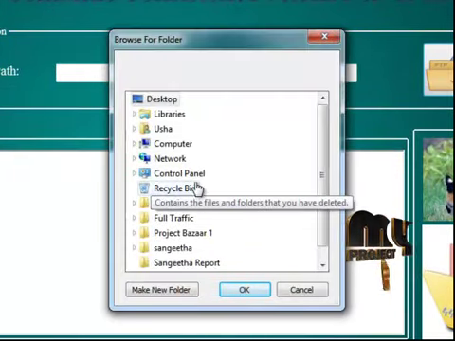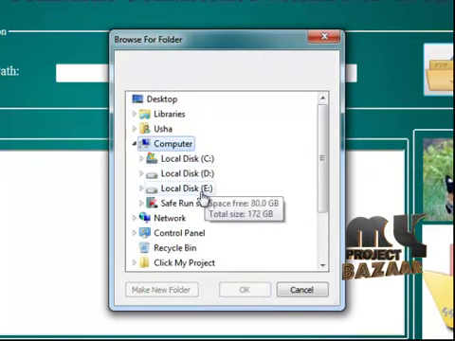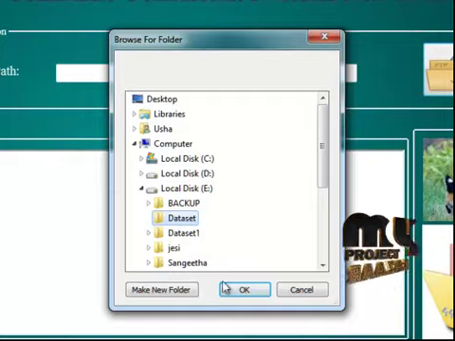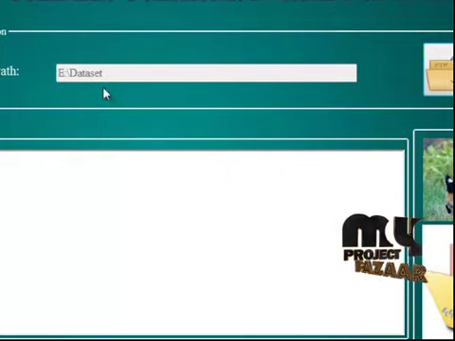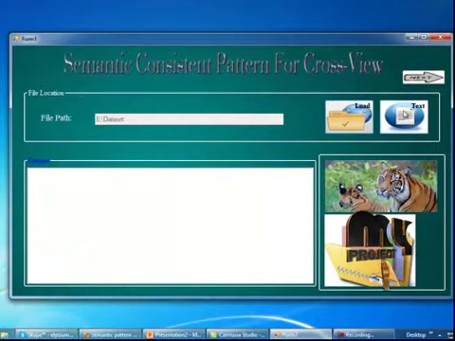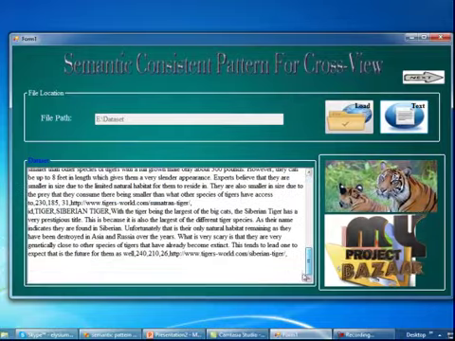A dialog box will be displayed here. So I am going to select the database here. Selected the data set. Then click on the OK button. So the data set will be selected and displayed in the text box. So now I am going to load the data set in the text box. So click on this button. The data set will be displayed in the text box here.